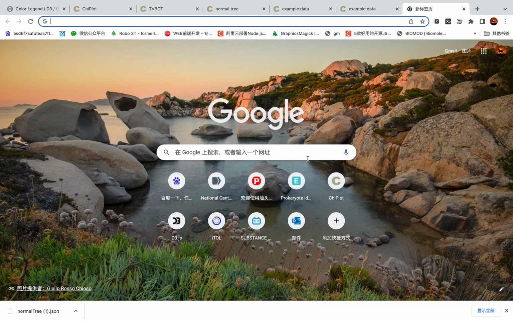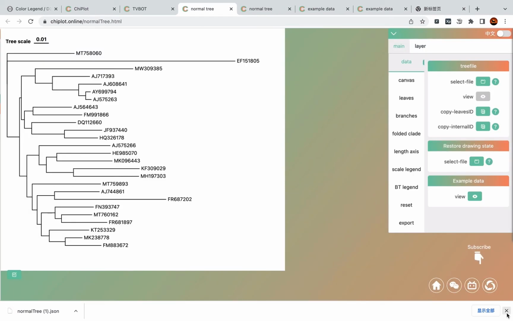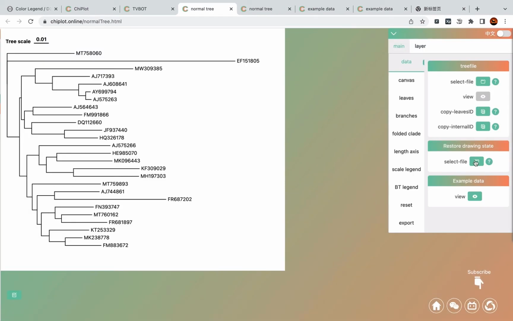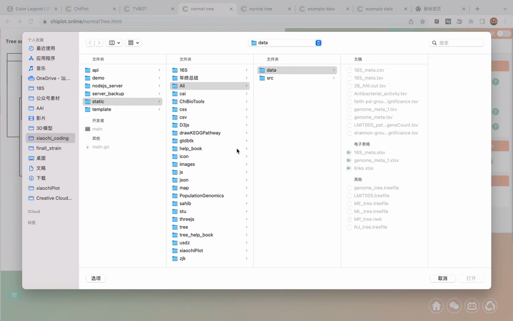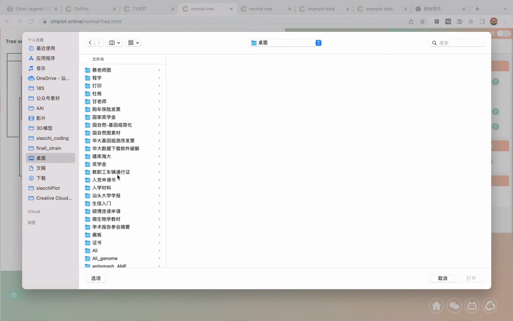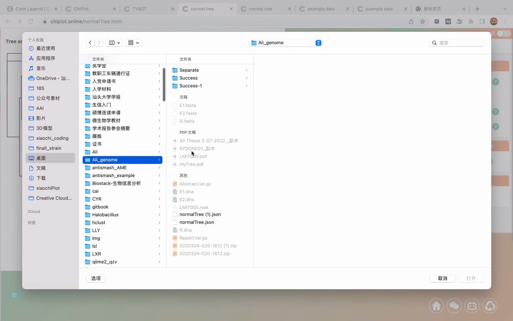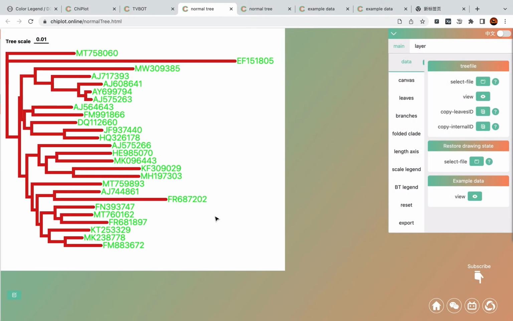And in the future, if you want to reuse the style data, or you have some modification of the tree file, you can open a new page and upload this JSON file to restore, and you can upload a new tree file.